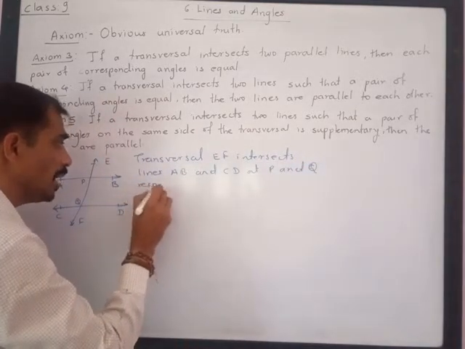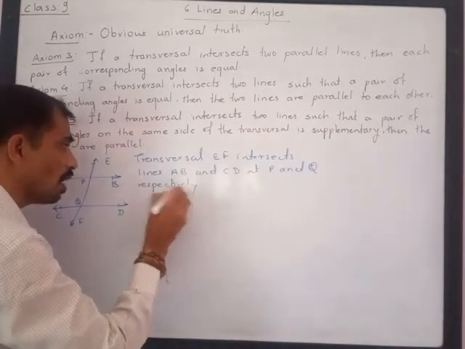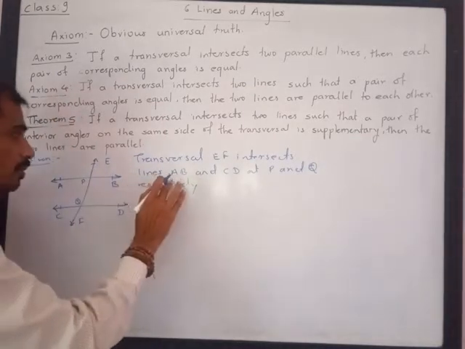I have taken P and Q because I need to name the angles, so I will need these points P and Q.